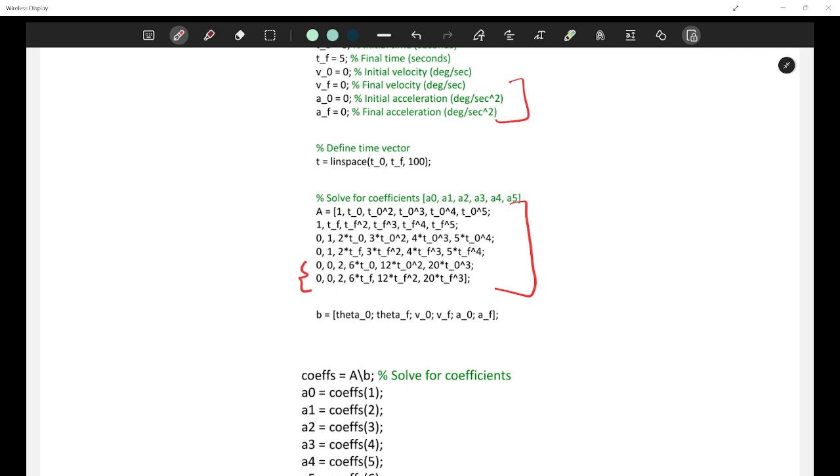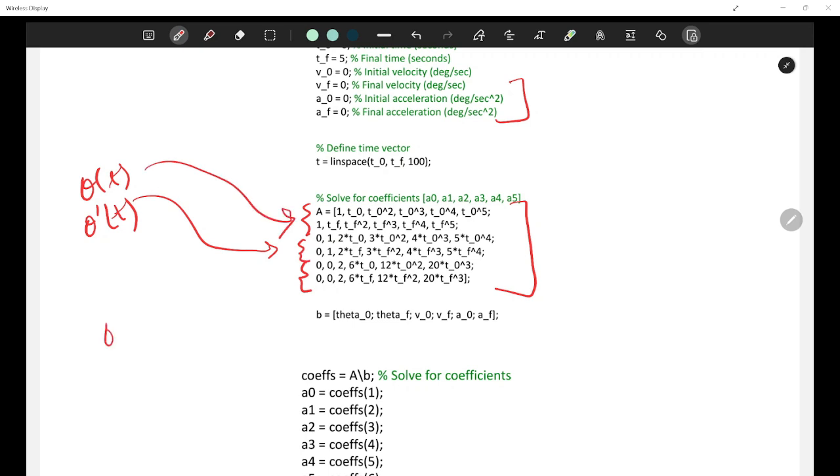Sorry, we were taking a single derivative. We had theta t, for which two constraints were coming, theta dash t, because of which we were getting these two constraints. Now we'll have double differentiation to find the acceleration, and acceleration is 0 at the final and initial point. So we'll have these two conditions also.